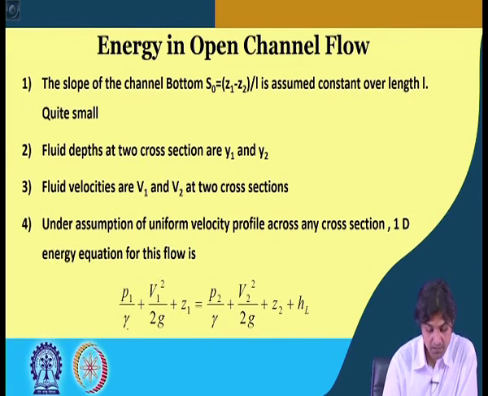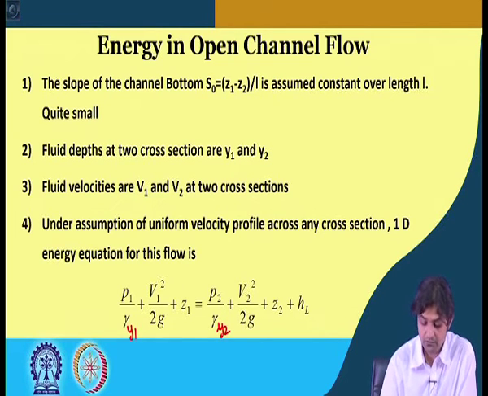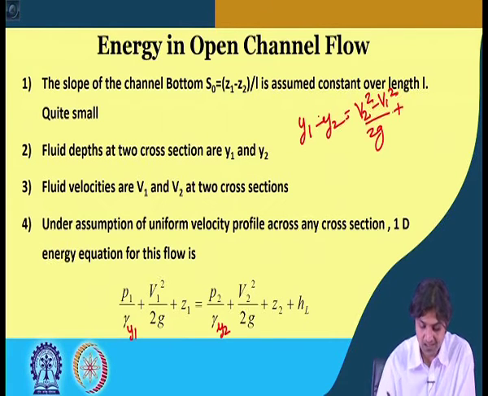So, P1 by gamma was Y1, this is Y2, alright. Writing the left hand side, it becomes Y1, and we bring the P2 by gamma to the other side, so it becomes Y1 minus Y2. Let us concentrate, we also write V2 square minus V1 square. So, V1 we have brought to this side, plus Z2 minus Z1 plus HL. Okay.